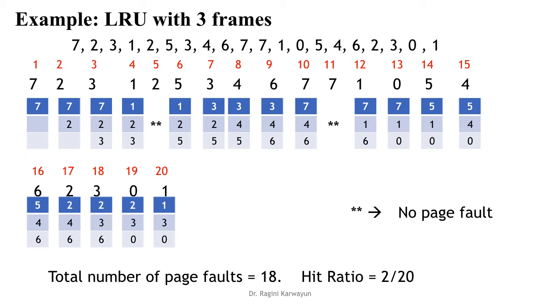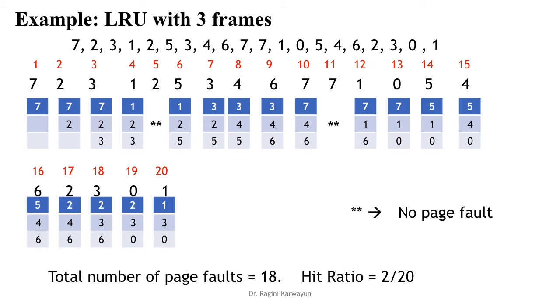Now 7 is there in the memory, so no page fault. Then page number 1. So for 1, out of 7, 4, 6, 4 has the least count, so 1 will replace 4. Now for 0, we will see 6 has the least count, so we will replace 6 with 0 and so on.